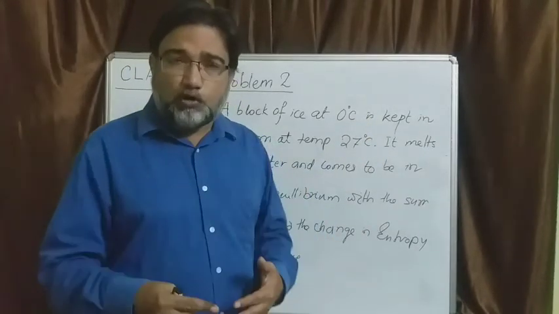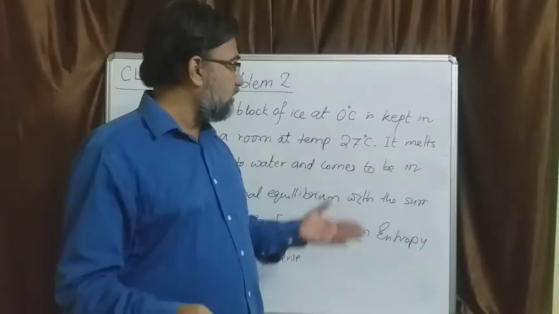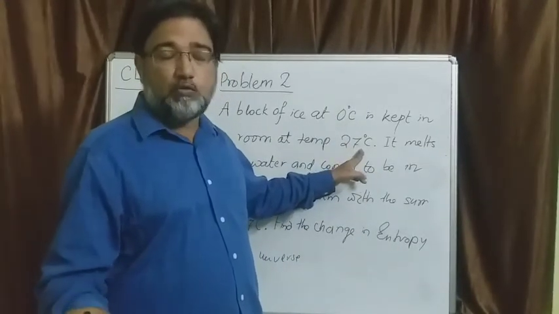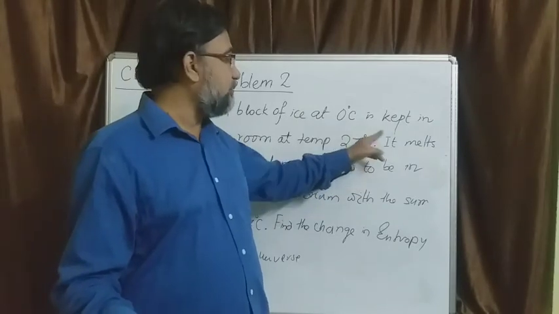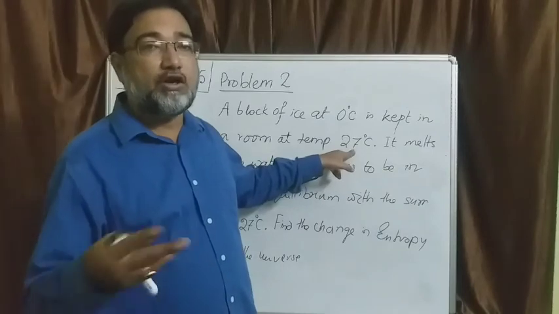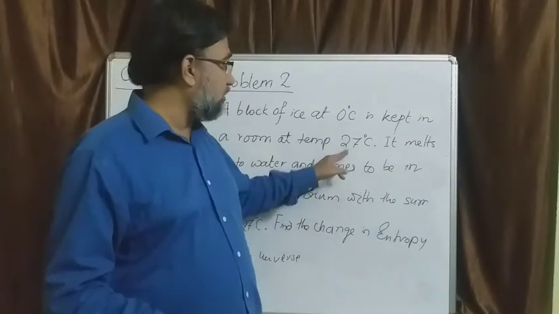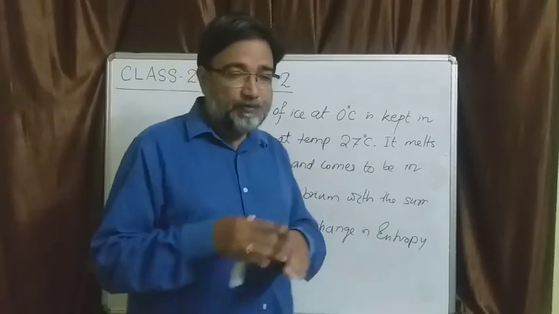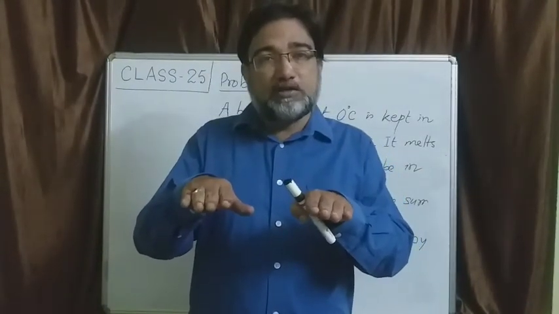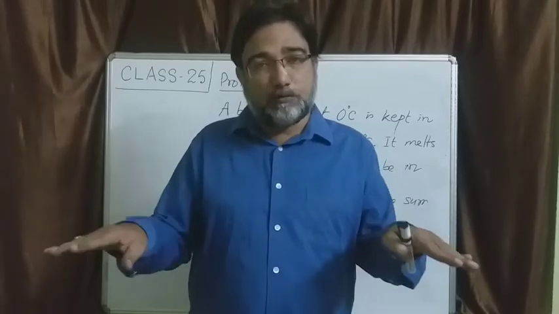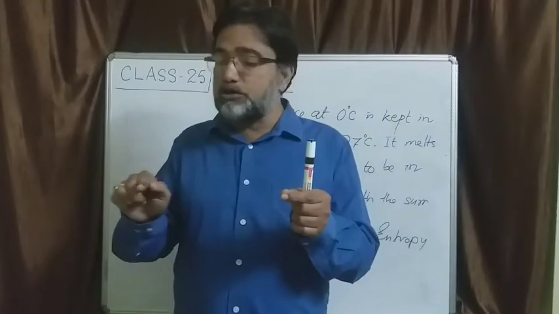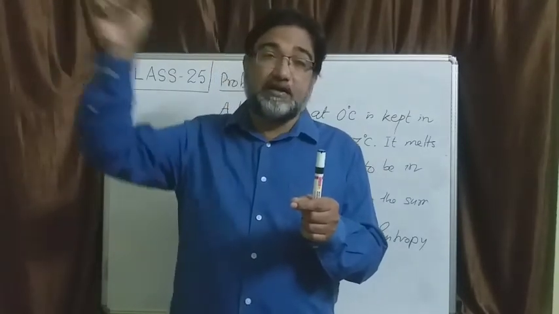Spontaneously the ice will melt, will become water at 0 degree centigrade. Then its temperature will further rise, and the heat transfer from the surroundings to water will continue till it reaches a temperature of 27 degrees centigrade. And when the water temperature comes to the level of room temperature, we say they are in thermal equilibrium with each other. So till that point, 0 degree to 0 degree and then 0 degree to 27 degrees centigrade.